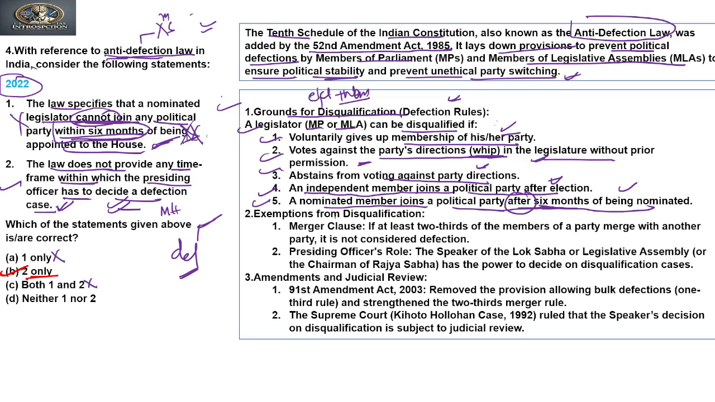Now there are some exceptions to this. The exception is related to the merger clause. If at least 2/3 of the members of a party merge with another party, it is not considered defection.